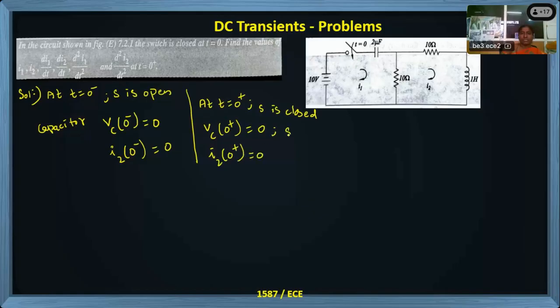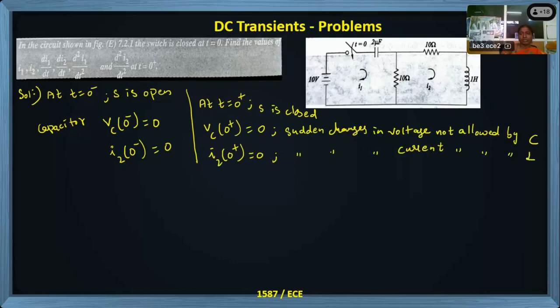The reason is sudden changes in voltage are not allowed by a capacitor. The second one, sudden changes in current, are not allowed by an inductor. So with this, we have completed a little portion.